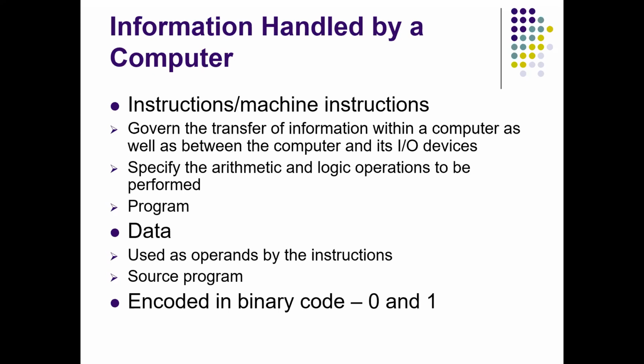So we have discussed what is meant by program. It is nothing but a list of instructions that perform a task. Also we have discussed that the program will be stored in a memory.